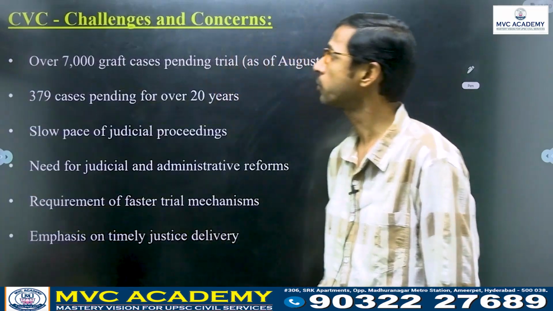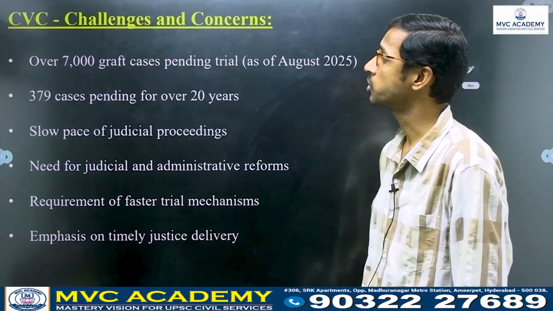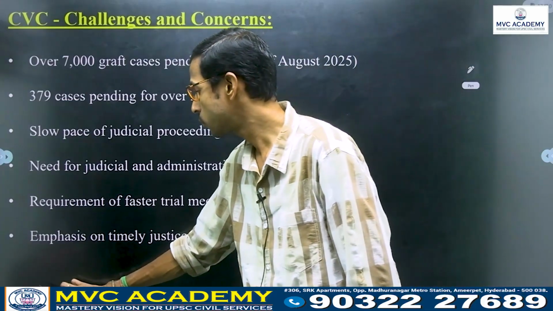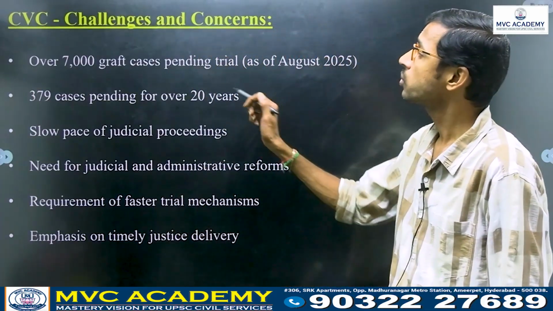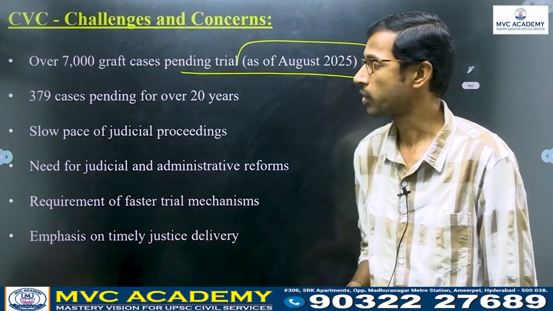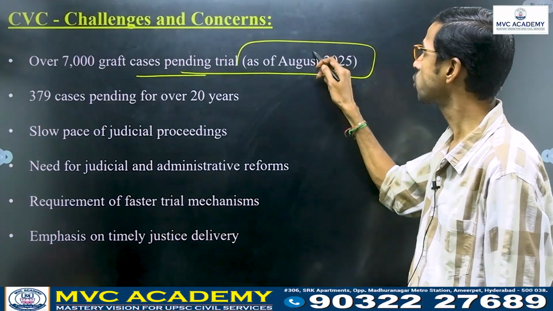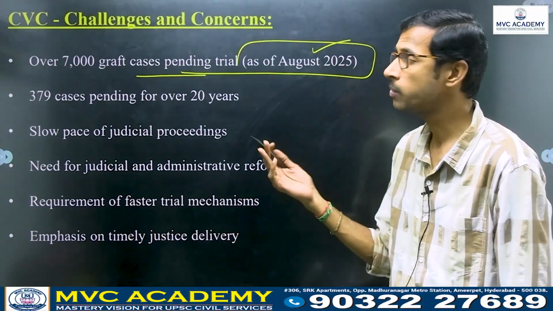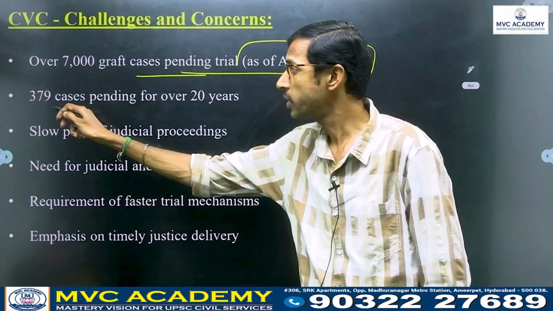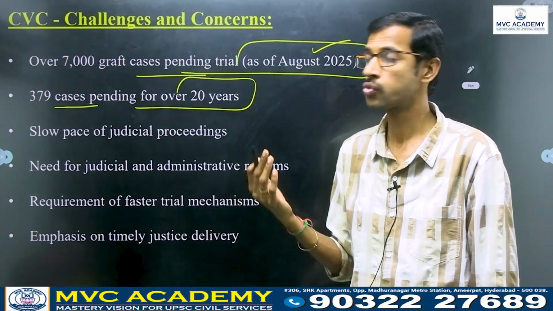Next, what are the challenges and concerns related to the Central Vigilance Commission? Over 7,000 graft cases were pending trial as of August 2025. Almost so many pending cases were there. 379 cases have been pending for over 20 years.